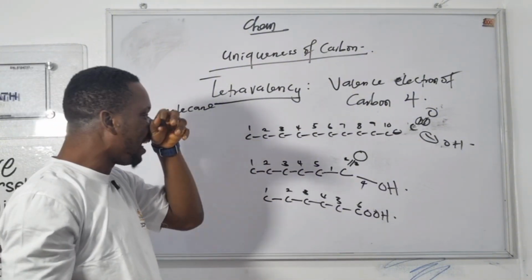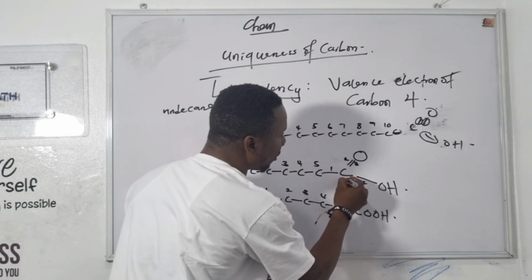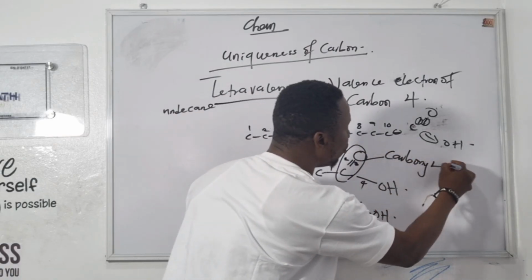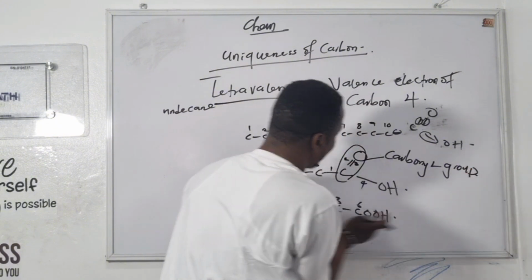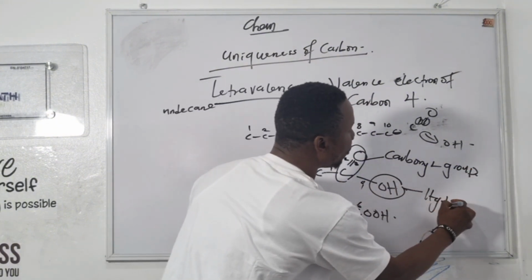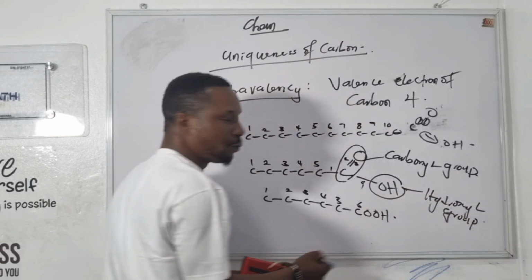Carbon links with one another. In this place, carbon links with oxygen to form the carbonyl group. Now, carbon links with OH here to form the hydroxy group, which is called the alcohol group.